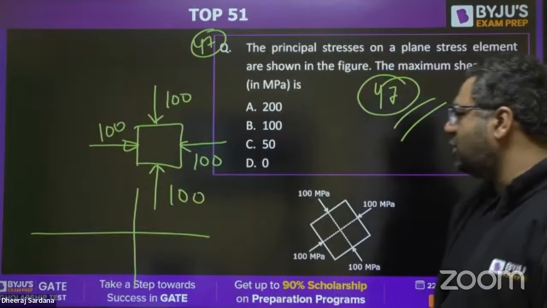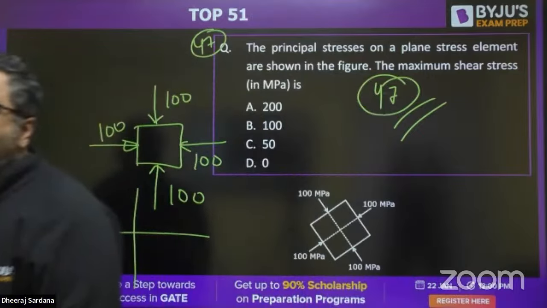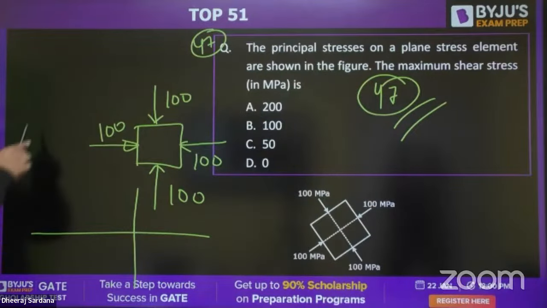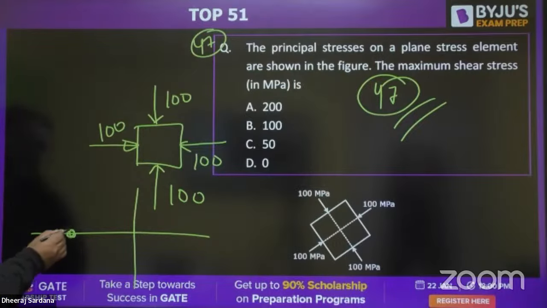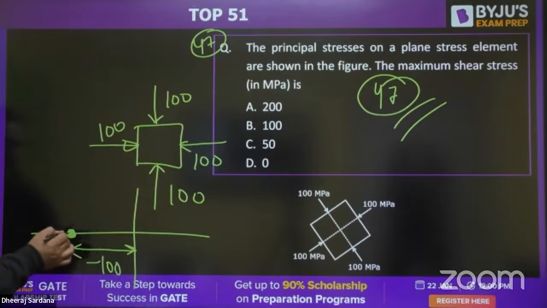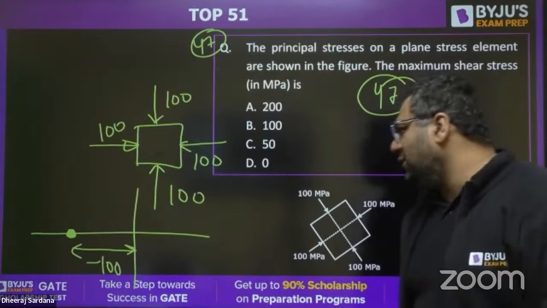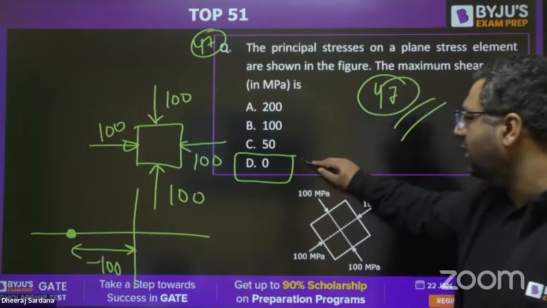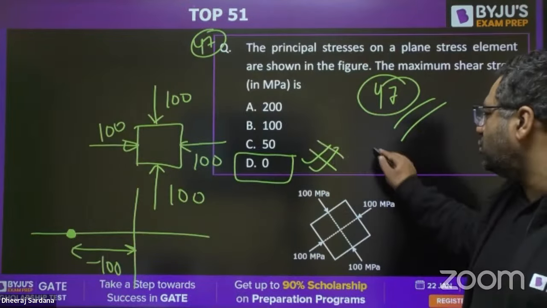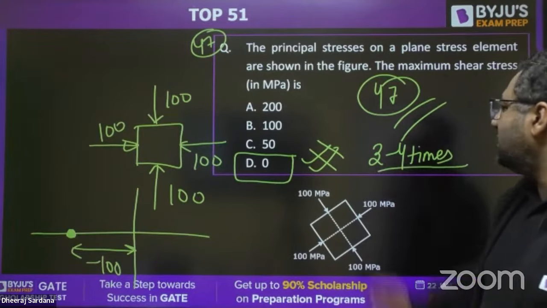For this hydrostatic state of stress, what would be the Mohr circle? Very good, Ajay. The Mohr circle is going to be a point, and you will have the principal stresses to be minus 100. As the Mohr circle is a point, radius is 0, so tau max is 0. Very good, Dipanshu. Answer is going to be D. This type of question has been asked 3 to 4 times, that's why I have taken this. This was question number 47.